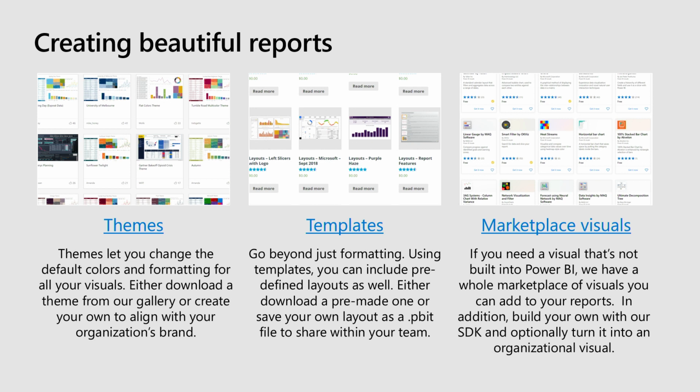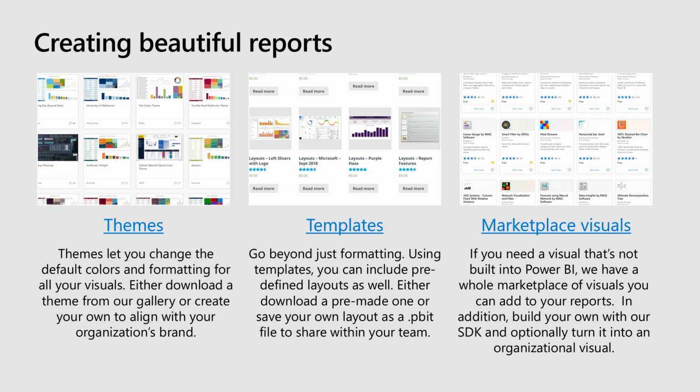The basic themes will update just the colors of your report, but you can also style any of your visuals through themes as well. So you can say, I always want my title to be 14-point font, and you want that to be consistent across your whole report. You can do that in a theme file. And you can either write a theme yourself using JSON, and we have some docs and there's some tools out there to help you do that.